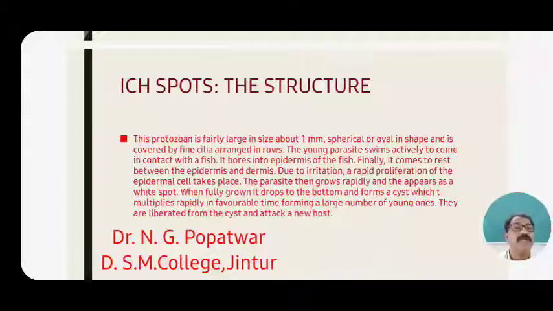The young parasite swims actively to come in contact with a fish. It bores into the epidermis of the fish and consumes the epidermis. Finally, it comes to rest between the epidermis and dermis.